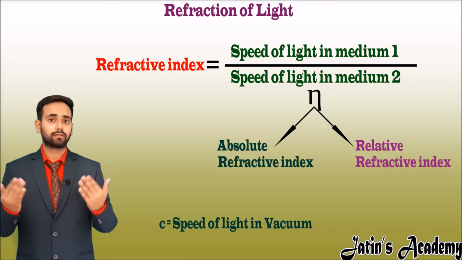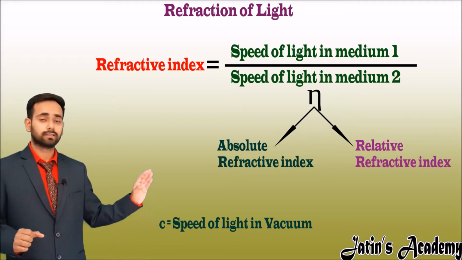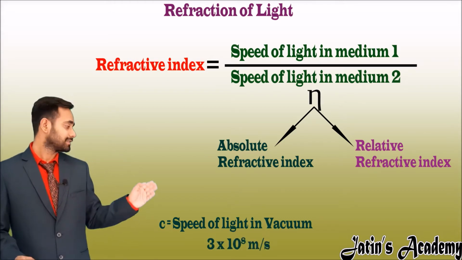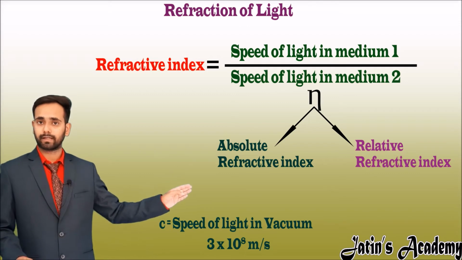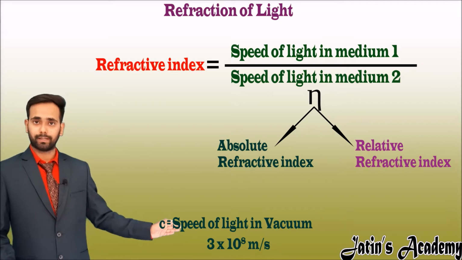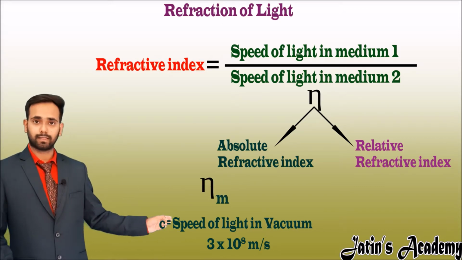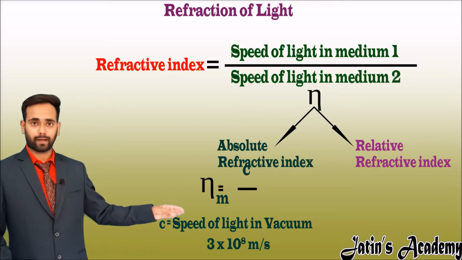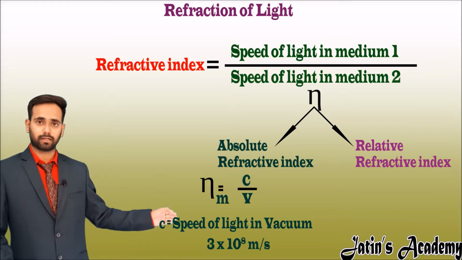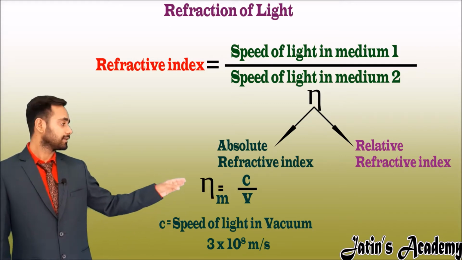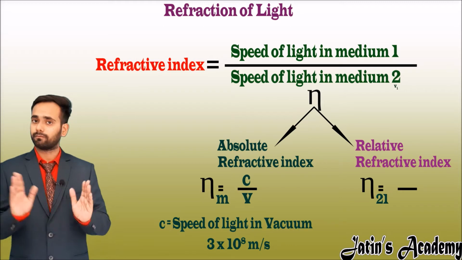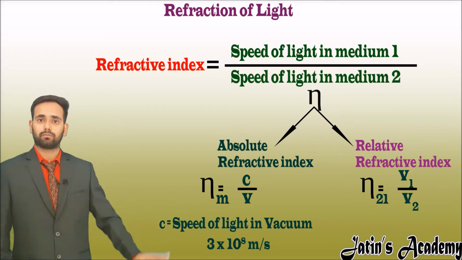Why are we taking the absolute refractive index here? Because if the medium is vacuum, then the speed of light is maximum, that is 3 into 10 raised to power 8 meter per second. So for example, light is coming from vacuum to any medium. The refractive index of the medium is nothing but the velocity of light in vacuum upon velocity in the medium, that is C upon V. Here the value of C is the same, 3 into 10 raised to power 8 meter per second. And the relative refractive index of medium 2 with respect to medium 1 is V1 by V2.